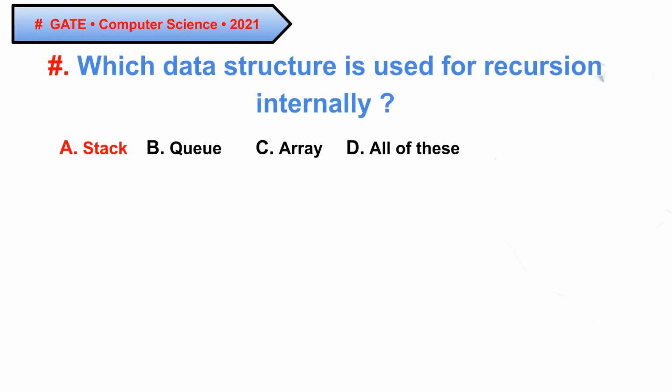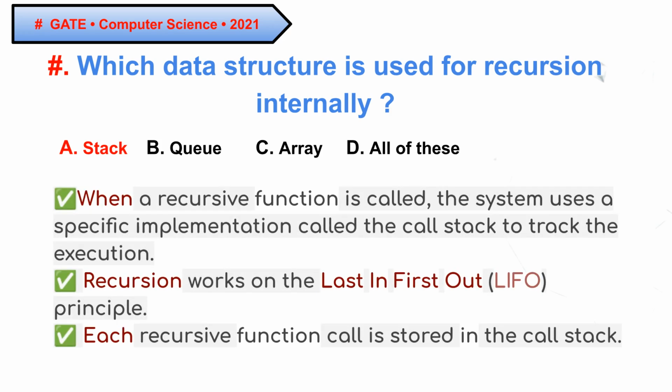Question 2, GATE 2021. Which data structure is used for recursion internally? The correct answer is A, stack. When a recursive function is called, the system uses the call stack to track execution. Recursion works on the last in, first out, or LIFO principle.